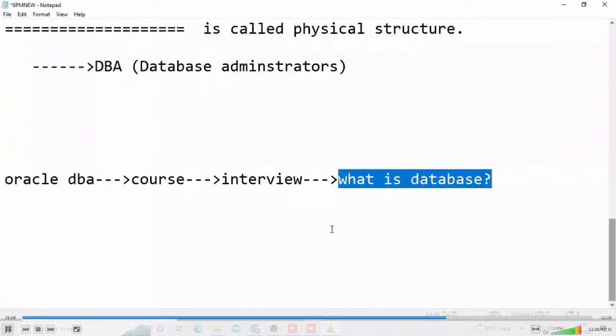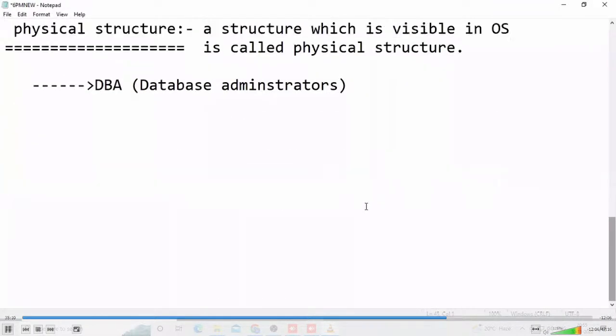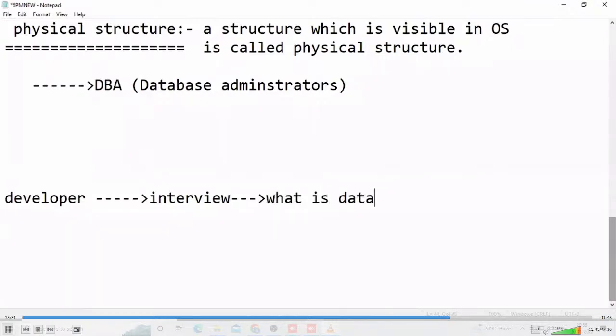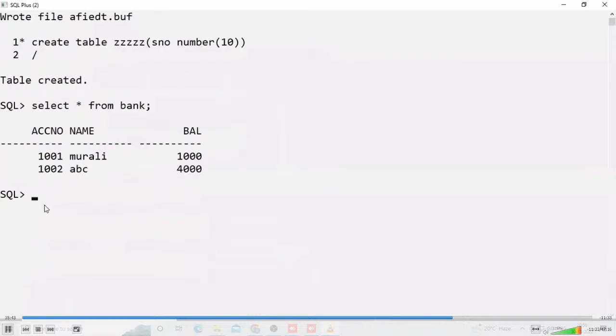Suppose I'm a developer, not an administrator, for example. I'm a Java developer, a SQL developer, a PL/SQL developer, a Python developer, like that. These developers attend an interview. What is a database? For example, they may not ask, but generally, when they ask, the developers tell the logical structure. What they tell is, yes, it is a place where we can store a structured collection of data.